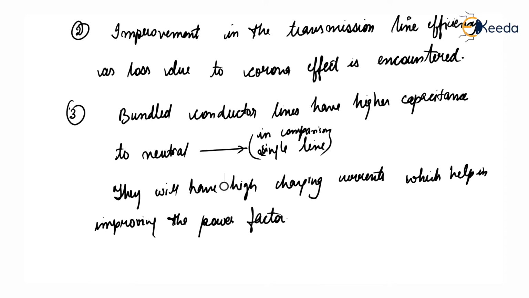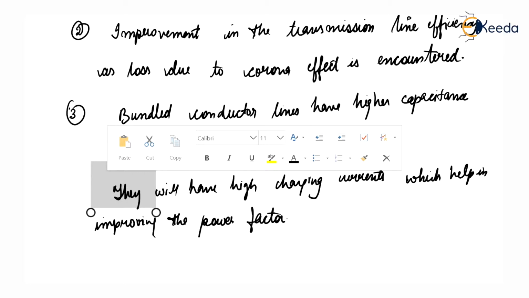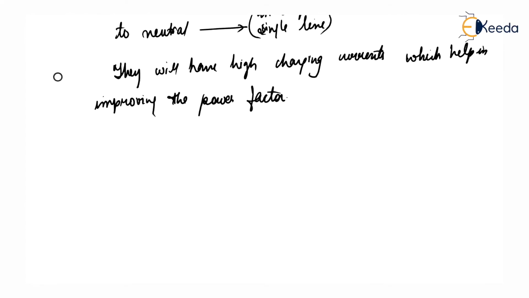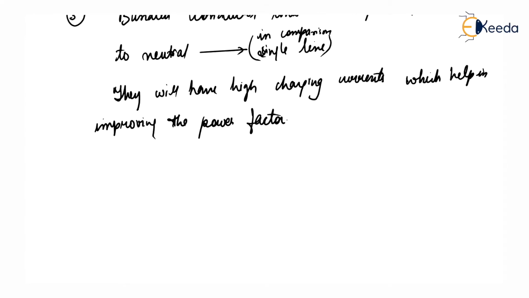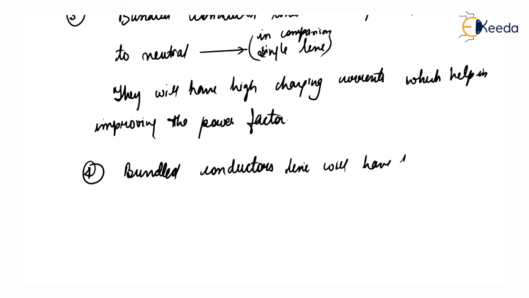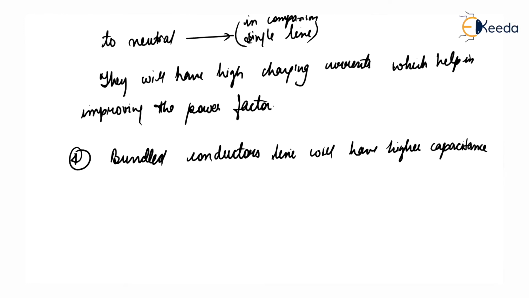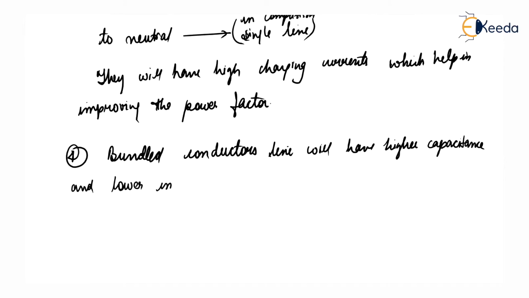Next, bundle conductor lines will have higher capacitance and lower inductance than ordinary lines.